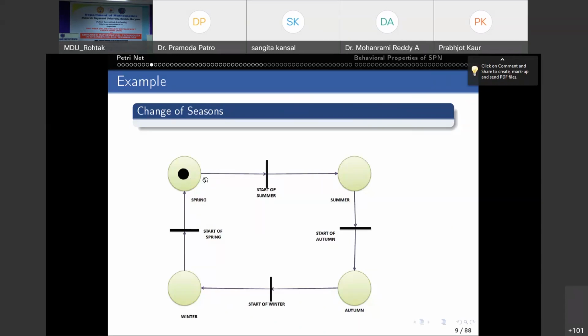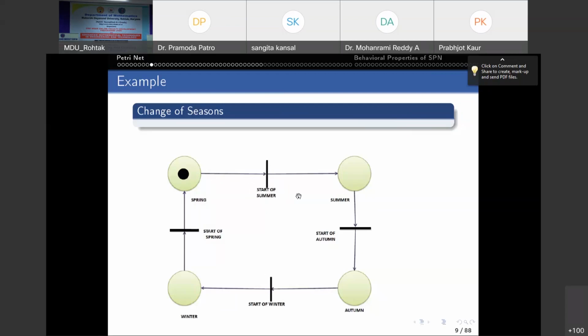So I(P,T) is less than or equal to mu(P). This condition is satisfied for this transition, start of summer. And because no other places are input places, there is no need to check the other 3 places, right? So start of summer is enabled. Then it fires.